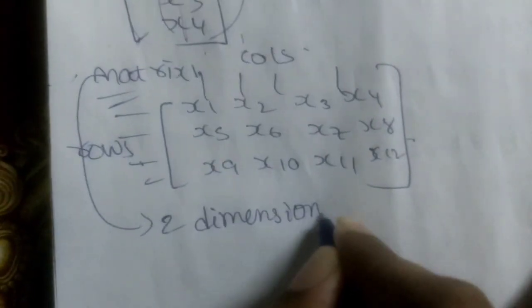What is known as a matrix? A matrix is a collection of rows and columns. A matrix will have values like this: x1, x2, x3, x4, x5, x6, x7, x8, x9, x10, x11, x12. Let's consider these are rows, and these are columns. So this matrix is two-dimensional, guys. Why are we calling it two-dimensional? Because it has a width and it also has a height, so it expands in two dimensions, whereas a vector expands in only one dimension.